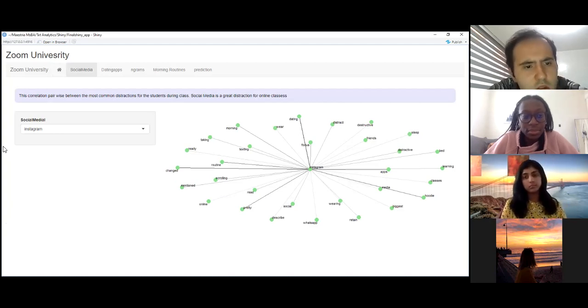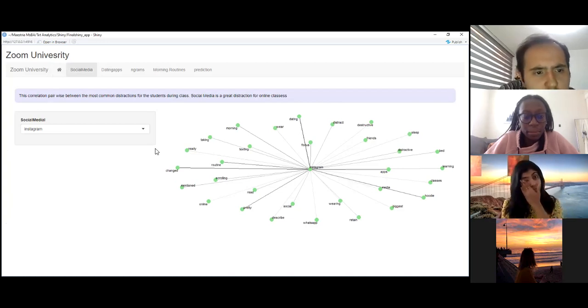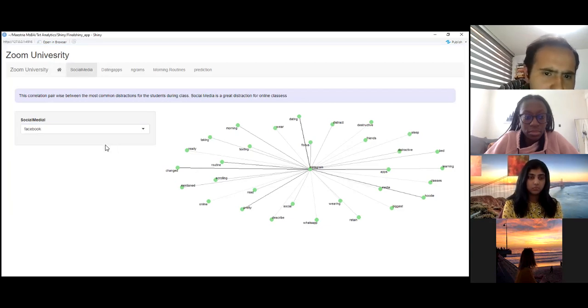We did a pairwise correlation, and we found that Instagram is the most common social media that the students use. We see that they are highly correlated with dating, with change, with Instagram and with Facebook.